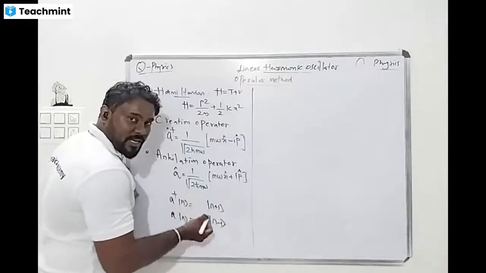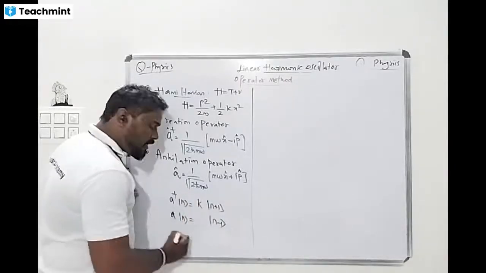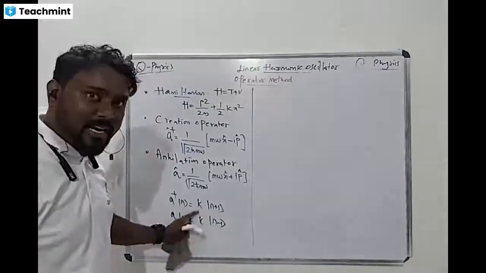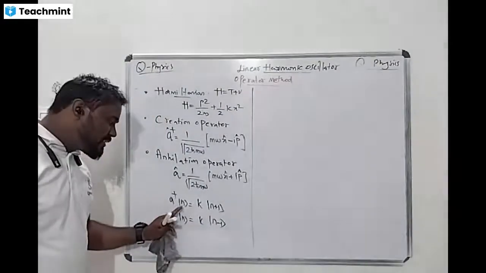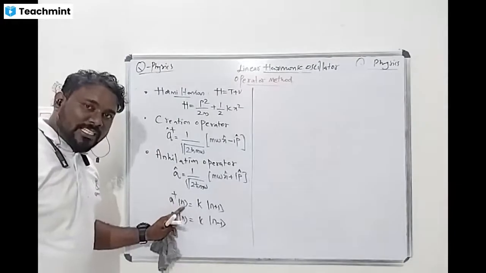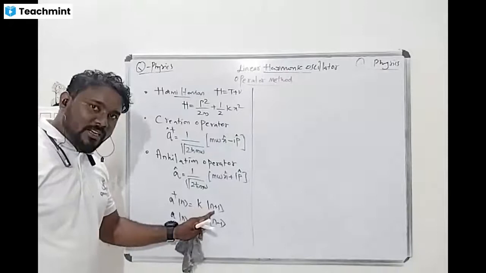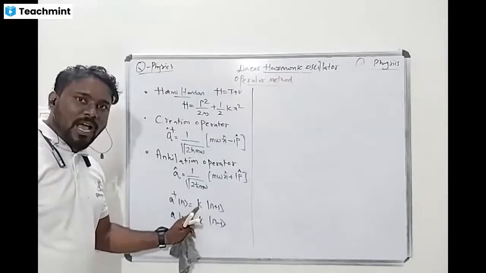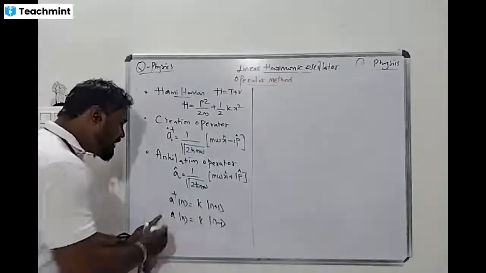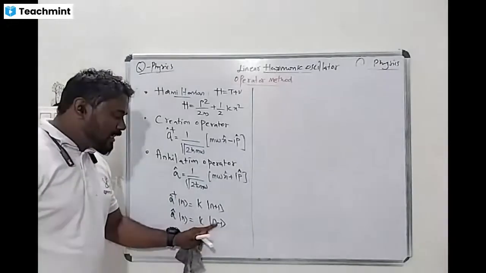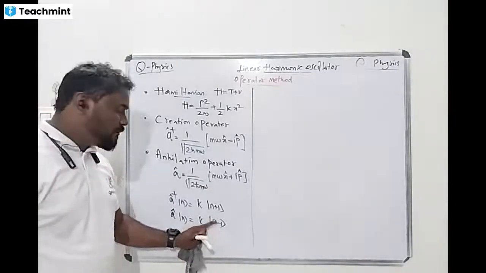So we get some eigenvalue, not an eigenfunction, because the operator acts on the wave function, which is nothing but the state wave function. The state increases by 1 and we get some eigenvalue. Similarly, the operator acts on the wave function, gives an eigenvalue, and then we get the corresponding state wave function. This is very important.